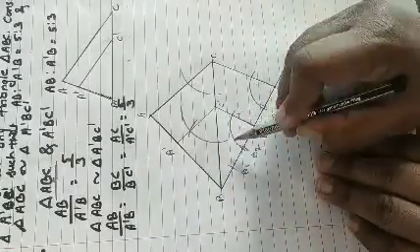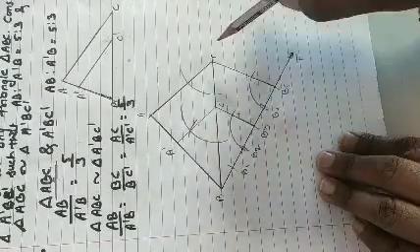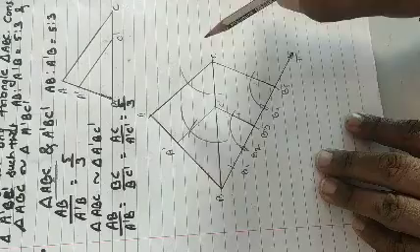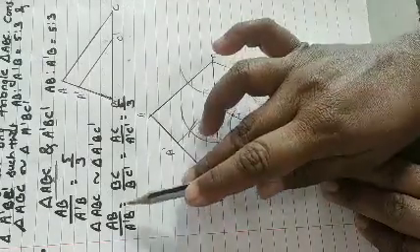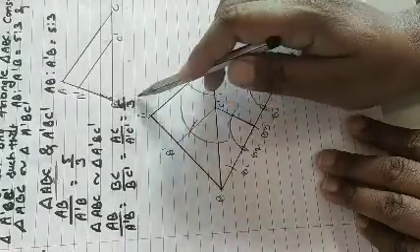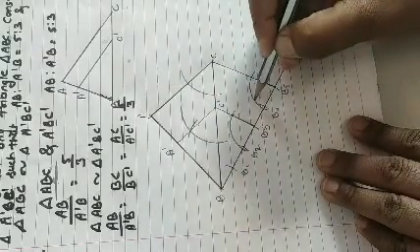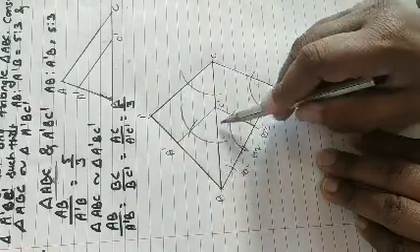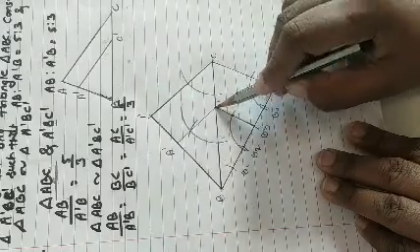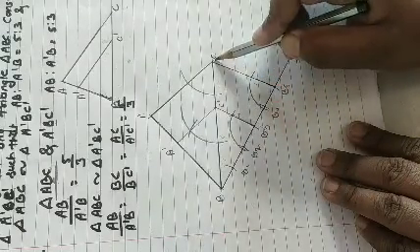Now if you see here, this is my triangle ABC, and this is triangle A dash B C dash, and the ratio of each side is 5:3. If you join it here, you will notice, here 1, 2, 3, the third part I have joined, and this is the fifth part.